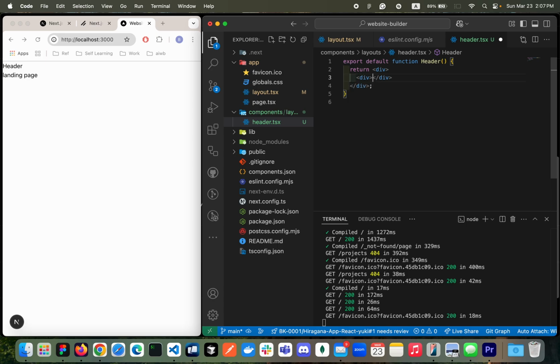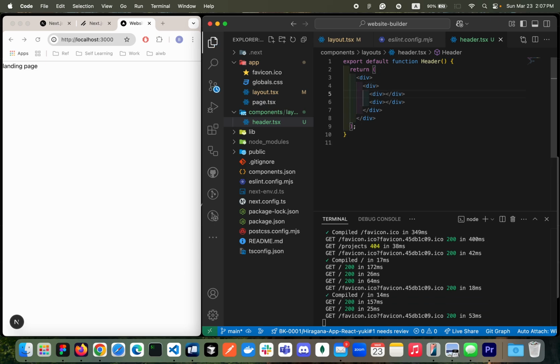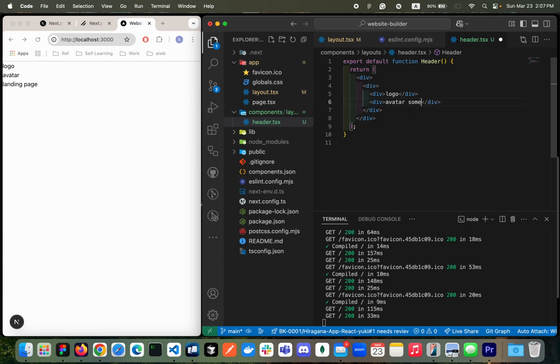So a div tag, this one is for the container, okay? So that we can keep the contents in the center when your screen size grows, okay? And then we're gonna have a logo on the left side, and then on the right side there will be some buttons, and there's some avatar based on what we need, okay? So just to add maybe just the logo for now, and there's some avatar or some button.